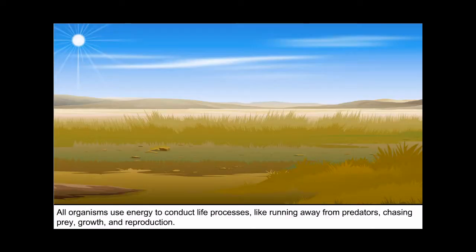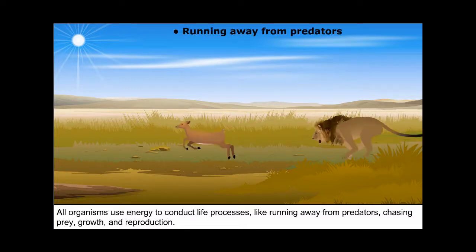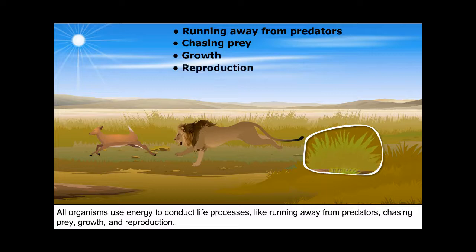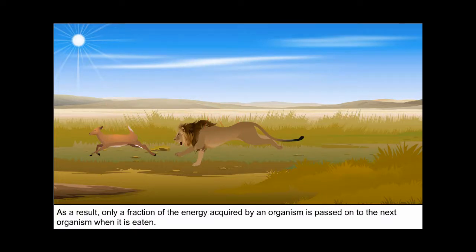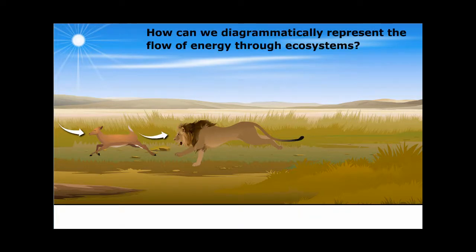All organisms use energy to conduct life processes, like running away from predators, chasing prey, growth, and reproduction. A lot of expended energy is also transferred to the environment as heat. As a result, only a fraction of the energy acquired by an organism is passed on to the next organism when it is eaten. How can we diagrammatically represent the flow of energy through ecosystems?